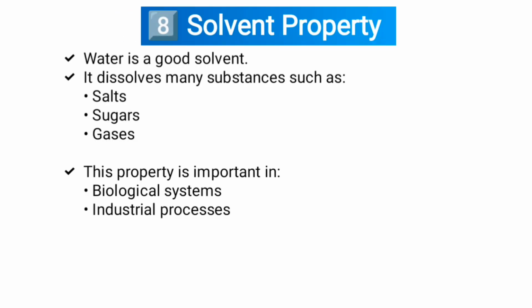Eighth one, solvent property. Water is a good solvent. It dissolves many substances such as salts, sugars, and gases. This property is important in biological systems and industrial processes.